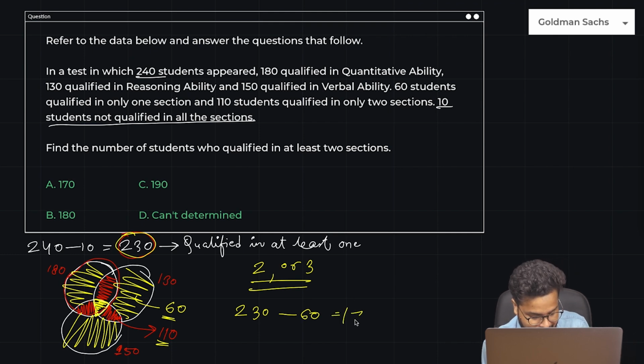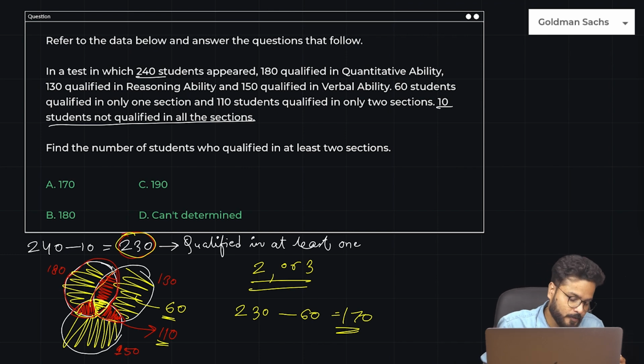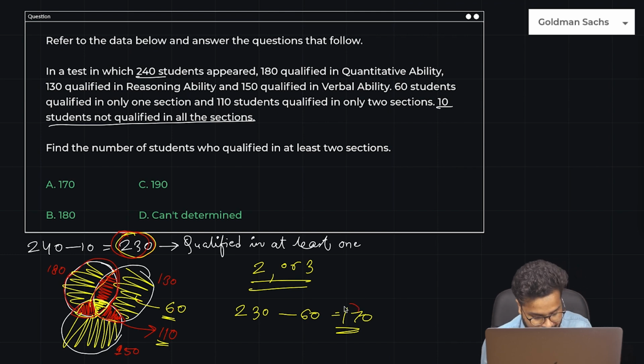So that is nothing but 170. Because we were interested in finding this whole area, this particular area wherein we have overlaps. We are supposed to find that. The total is 230. The excluded part is 60. So 230 minus 60, 170 is the number of students who qualified in at least 2 sections.